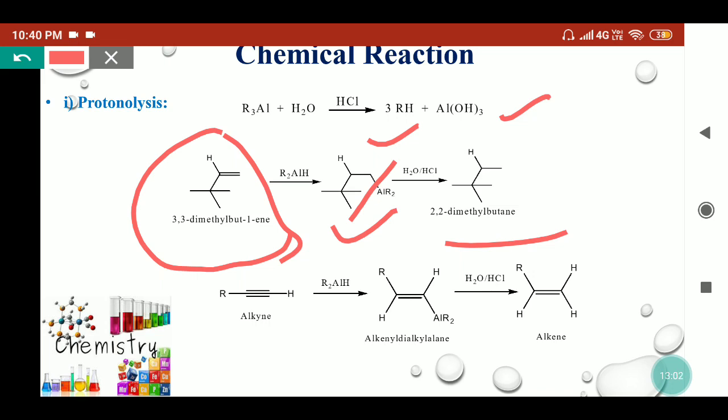Similarly, if we treat the alkyne with the dialkyl aluminum hydride, then we'll get the vinyl alanes, and they can be further hydrolyzed to provide the alkenes. So simply in presence of water or in presence of HCl, what will happen? This bond will break and simply H will come. So alkenes can be converted into alkanes, and alkynes can be converted into alkenes by the aluminum hydride followed by the hydrolysis.